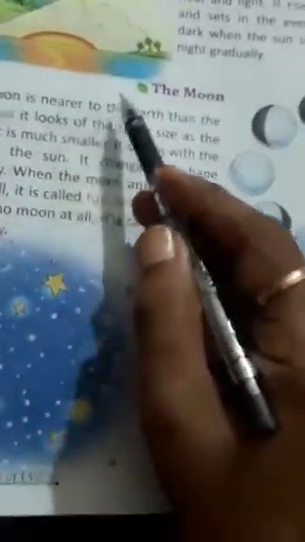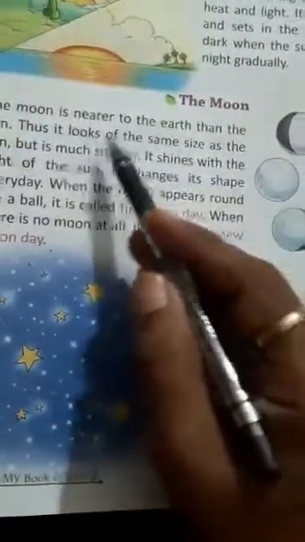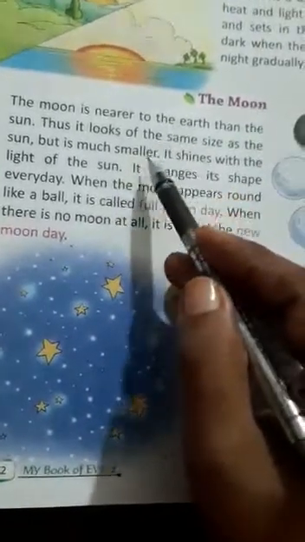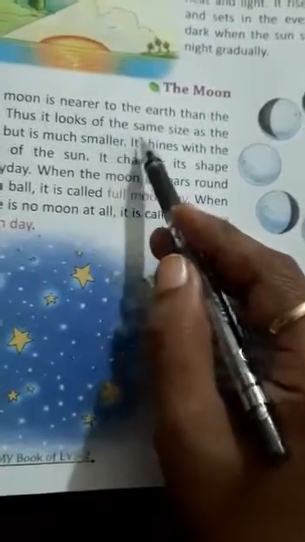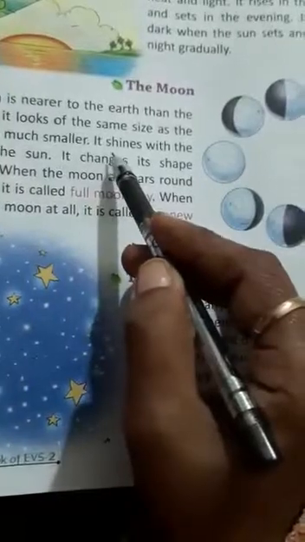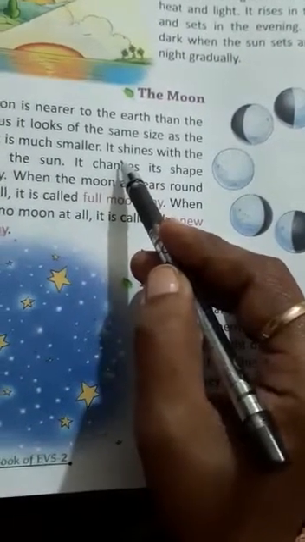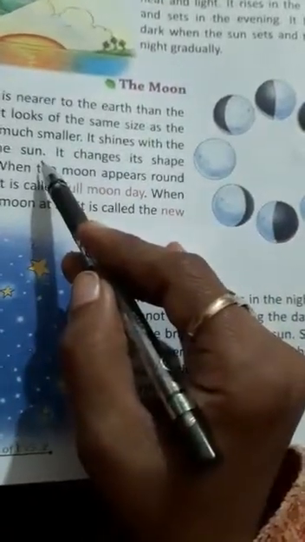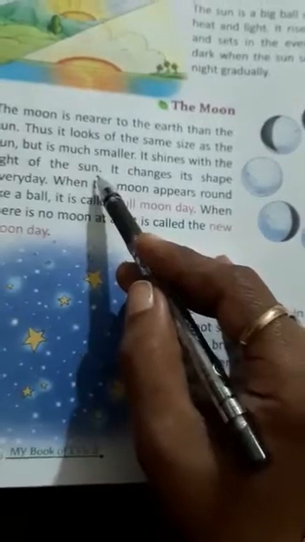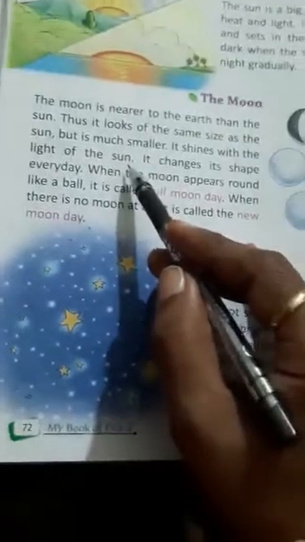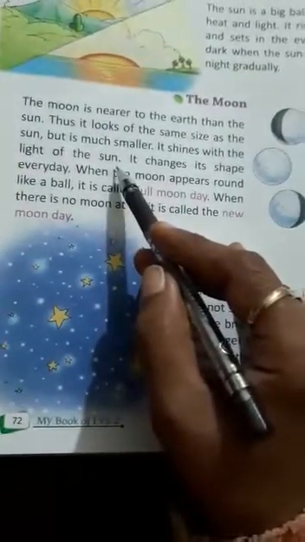The moon is nearer to the earth than the sun. Children, as you know, sun is so far, moon is also far, but it is nearer than the sun. Thus, it looks of the same size as the sun, but is much smaller. It shines with the light of the sun, and sun helps to shine the moon. Moon always shines with the help of the light of the sun.